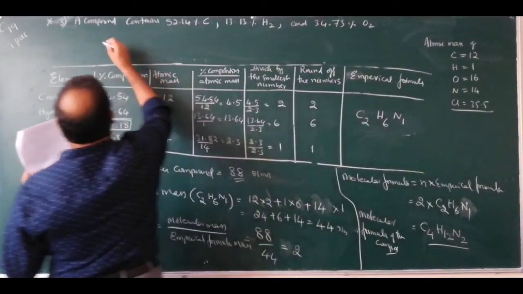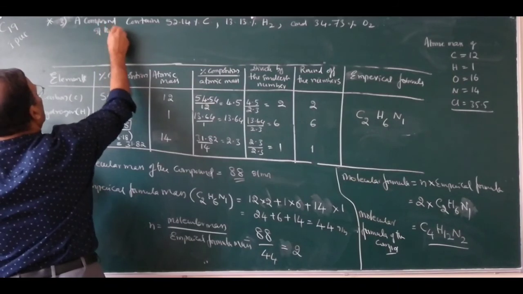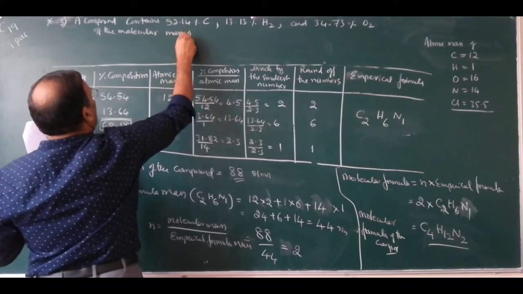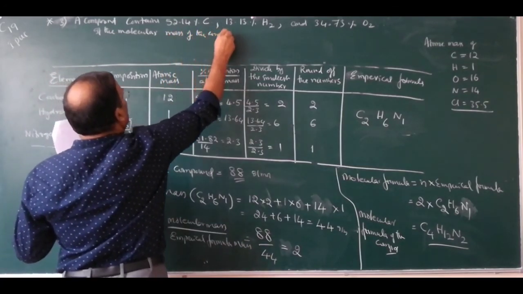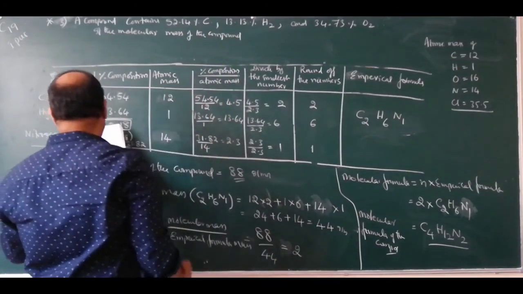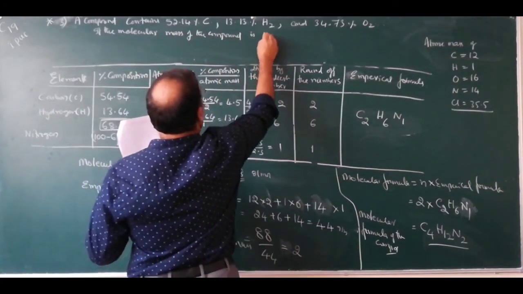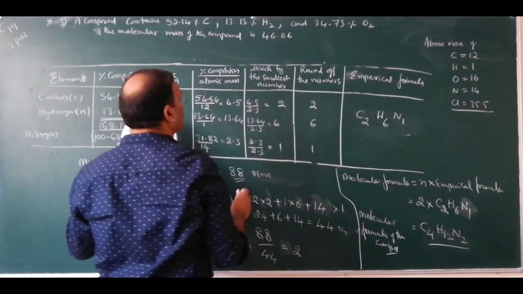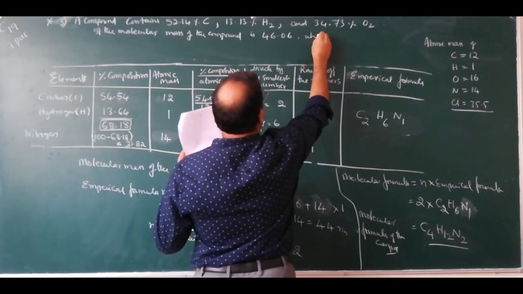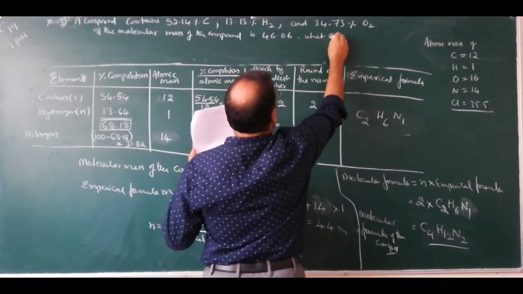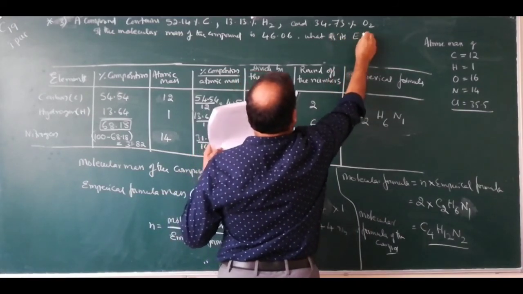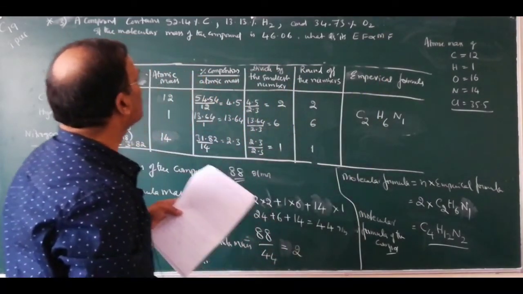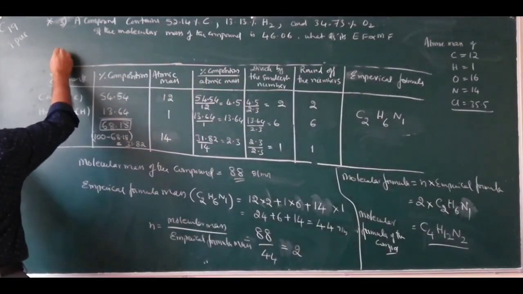If the molecular mass of the compound is 46.06, what is its empirical formula and molecular formula?